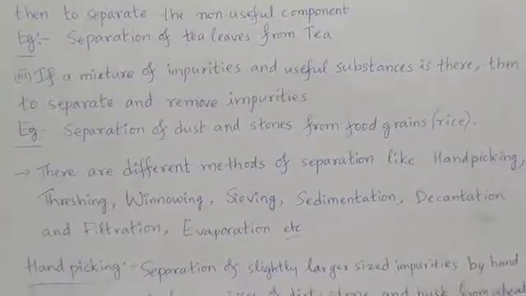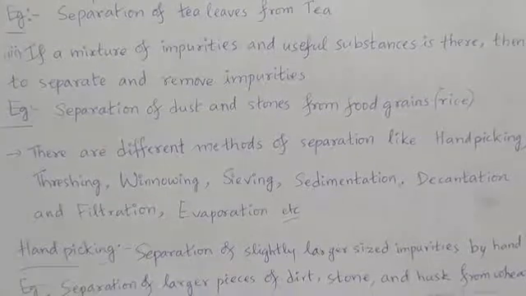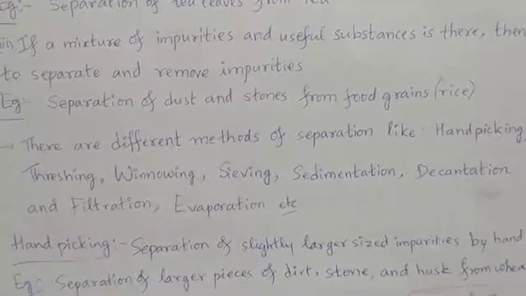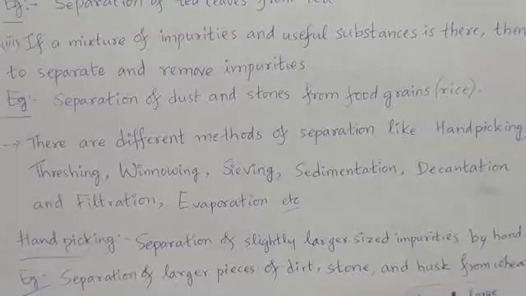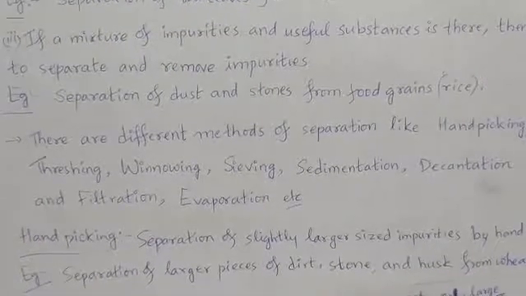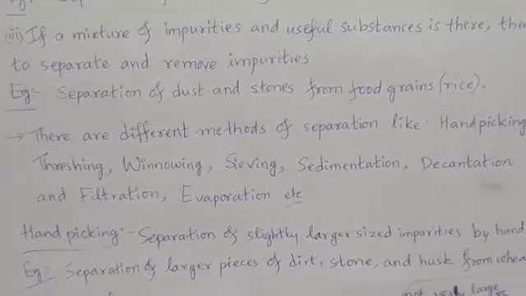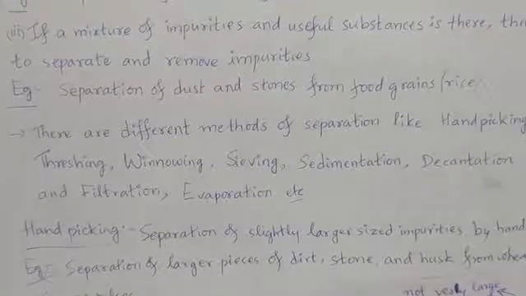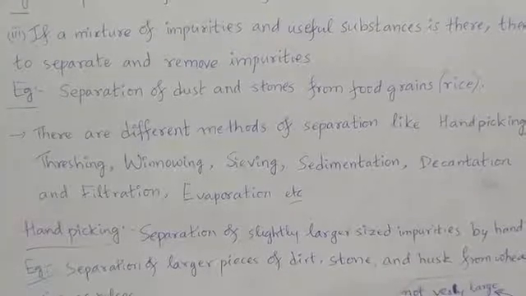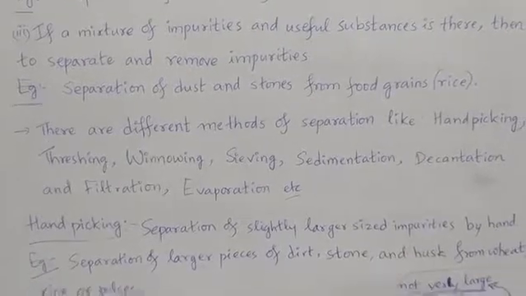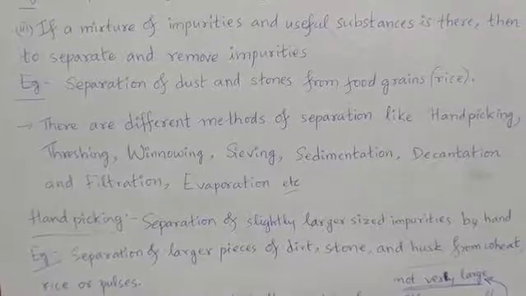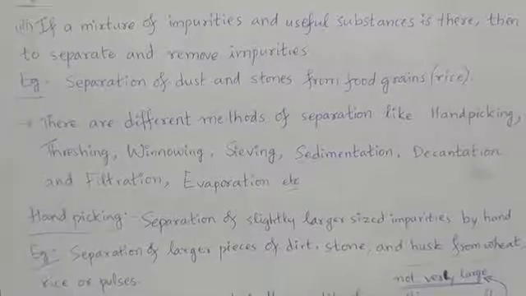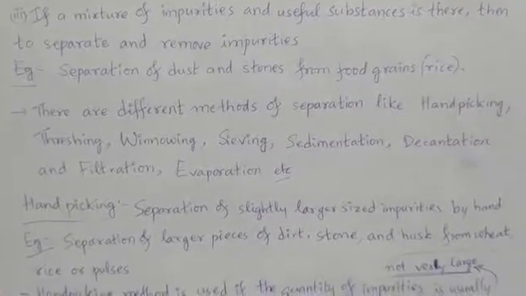Okay, coming to the next topic. We have learned the purposes. And after separation, what do we do? The separated things, if both are useful, we are going to use both the useful components separately, individually. If one non-useful component is there, we will throw away the non-useful component. If the impurities are there, we will throw away the impurities. And useful components we are going to use. That's what we are going to do after separation.